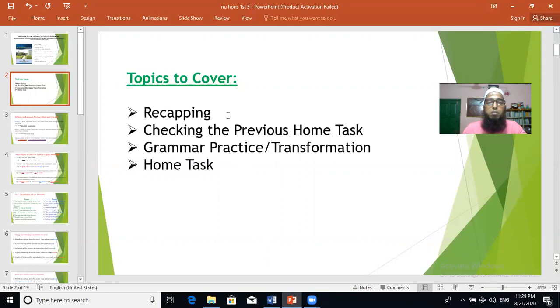So can you recall the previous class? The second class, second lecture. We worked on the life of Helen Keller, a comprehension passage, and we also worked on transformation, simple, complex, compound, active, passive. Some practice we did. Can you remember? And synonyms even on the passage. That means I tried to introduce you the first part of our syllabus, question paper part A, what type of questions would be there.